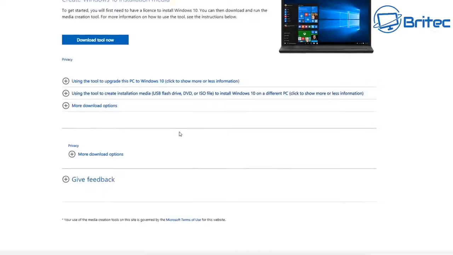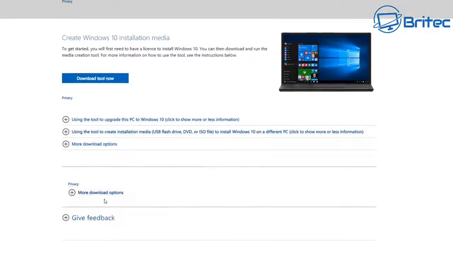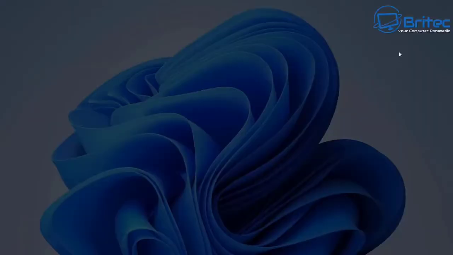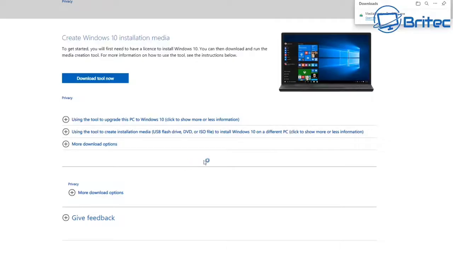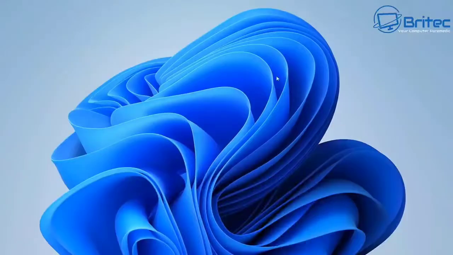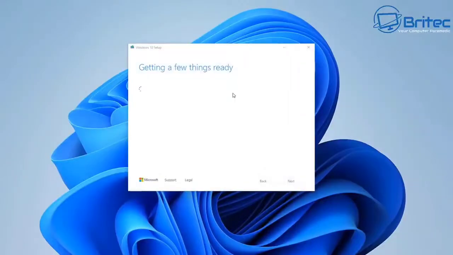So what we need to do is go to Microsoft's website and download the media creation tool here. You should see Create Windows 10 Installation Media, the big download button here. We can hit this and download this, and then we can open this up on our PC. The reason why we need to do this is because we need to get the Windows 10 ISO, and it's always best to get it from Microsoft. So we're going to go ahead and download this and open it.